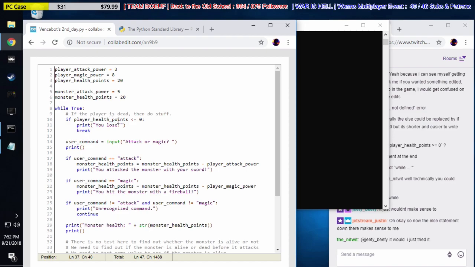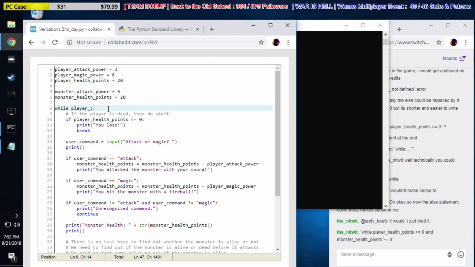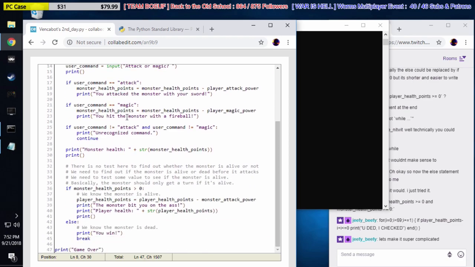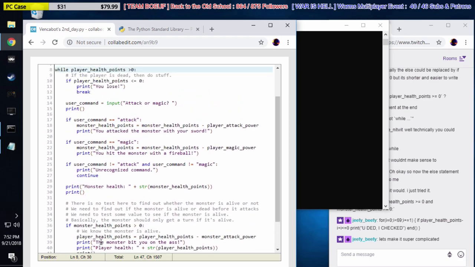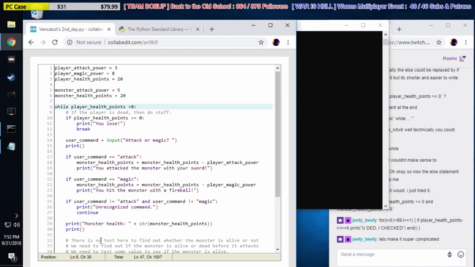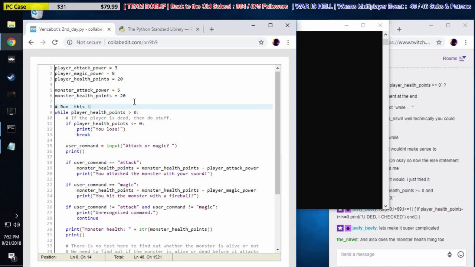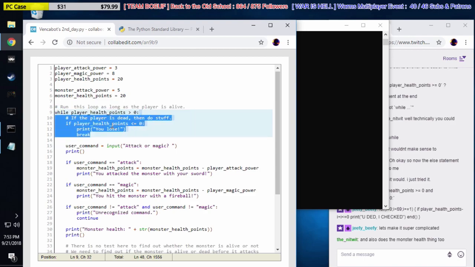Yeah, Nitwit's totally correct. It would totally work fine. We could do this, we'd run this code like this. We could say while player health points are greater than 0. But the problem is we need to add an if statement down here then. So here's the problem with Nitwit's idea. We're going to say, run this loop as long as the player is alive. That means we can assume the player is alive. We can get rid of this code right here, hypothetically.